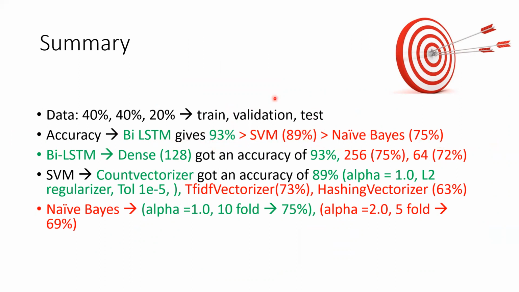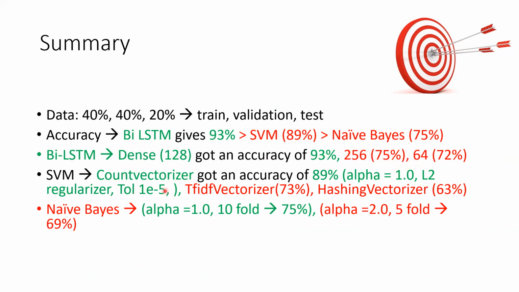Overall, in terms of processing time, SVM is the best. But in terms of accuracy, BiLSTM is the best. And naive Bayes is quite low for both accuracy and processing time. In BiLSTM, we use 128 dense nodes and got 93%. But if you change the number of nodes, you will get a lower accuracy.